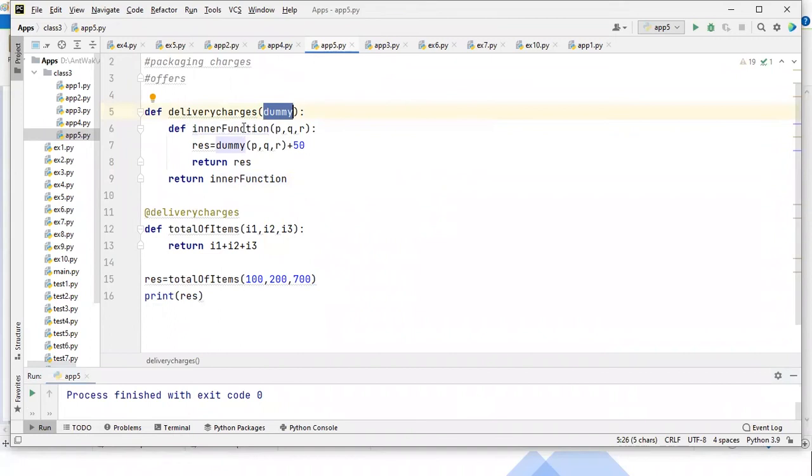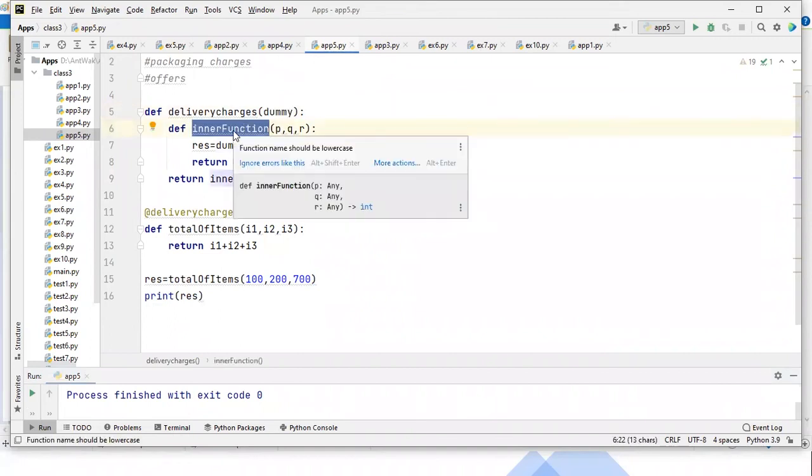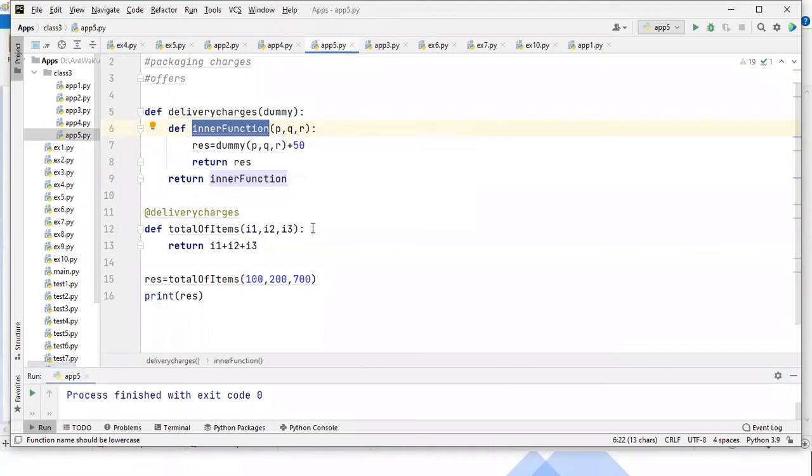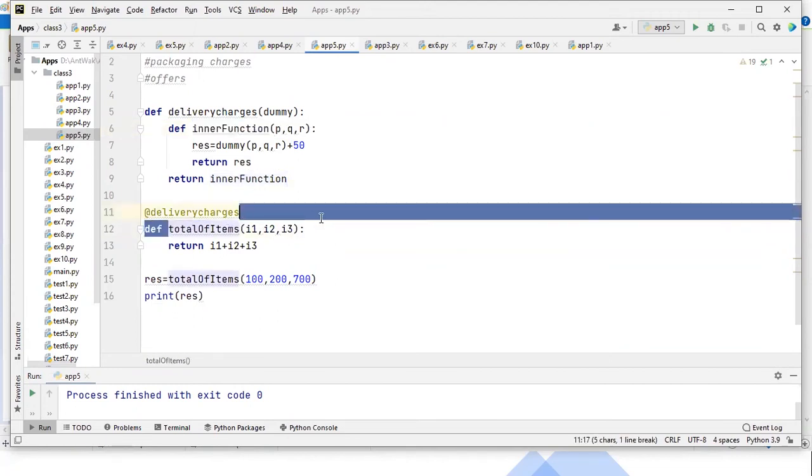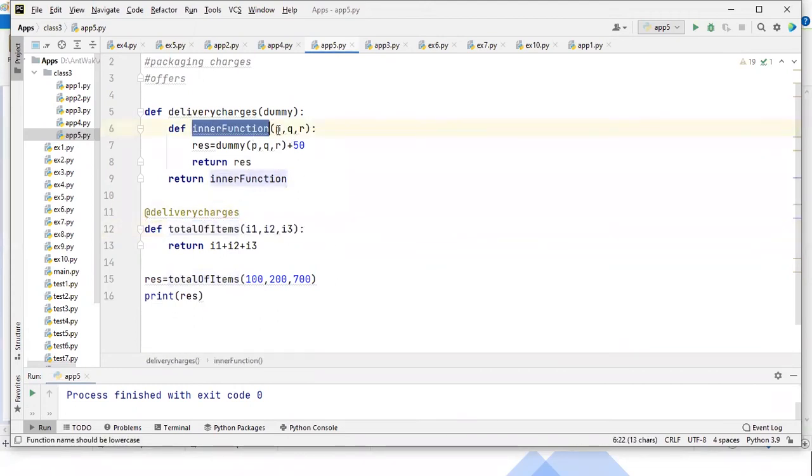Now inside it, guys, I have written an inner function. This inner function you have to take as it is, the same as how the original function is there. You can see the same arguments list. Just the name I have written is another name, but you can see, guys, I have given the 3 arguments.